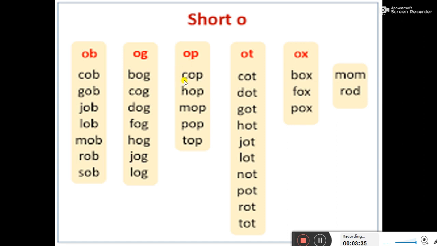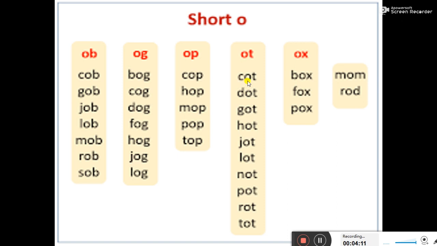So first word is C O P, cop. H O P, hop. M O P, mop. P O P, pop. T O P, top. Next pronunciation is of OT, ot. So we will pronounce these words like this.